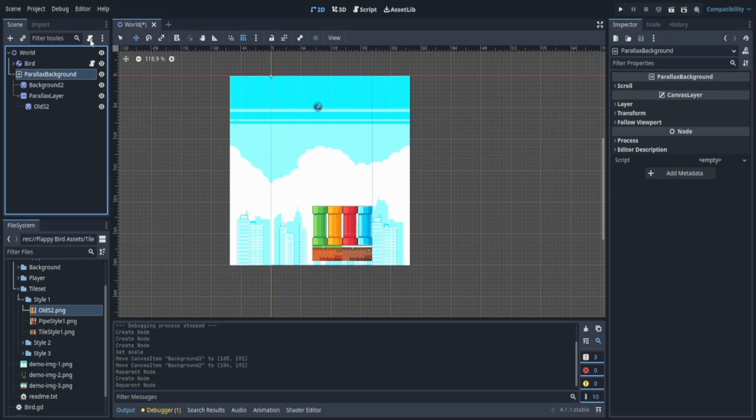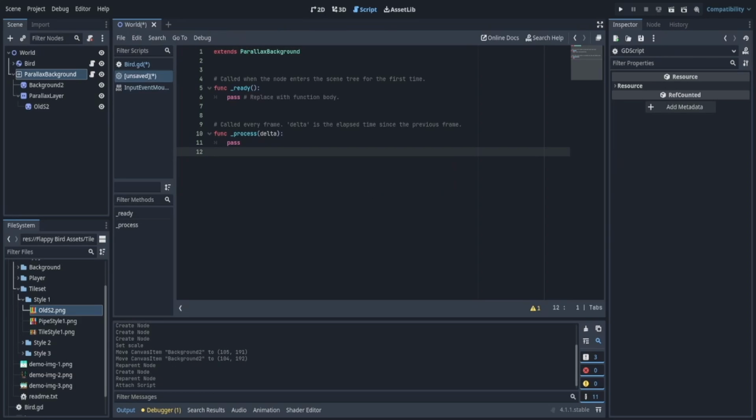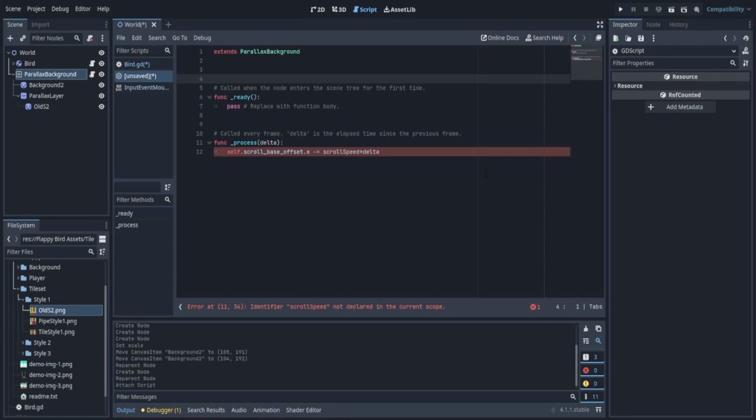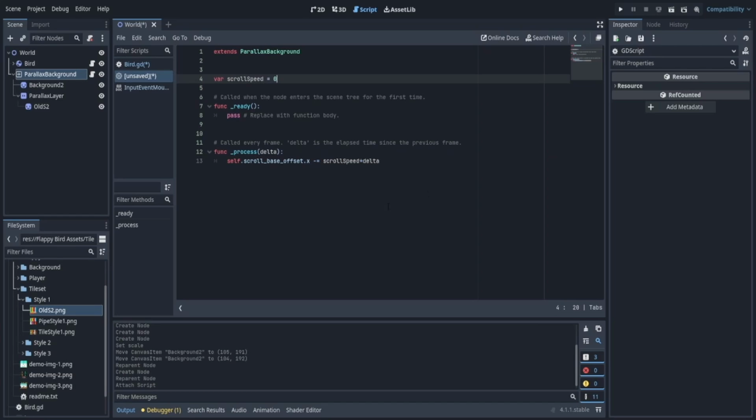So let's go to our parallax background, and we're going to add a script. We're going to have it built in. And you don't have to make it built in, but it's up to you. We're going to edit something in our process function. We're going to change the scroll base offset .x, and we're going to subtract scroll speed times delta. Now, what's scroll speed? Well, we have to give that variable into existence because it doesn't exist. So let's say variable scroll speed is equal to 0.